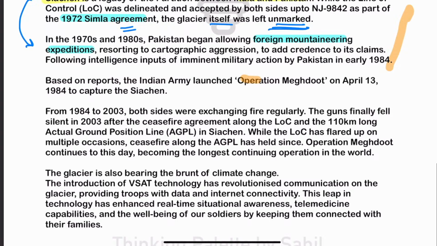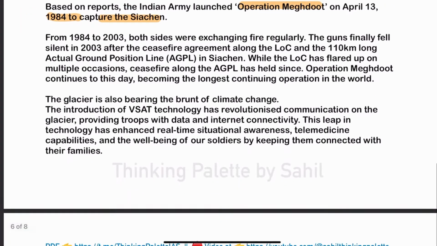Now what happened? India started Operation Meghdoot to remove Pakistan from this particular region, and in 1984, Siachen was captured. Even after that, from 1984 to 2003, there were regular fires and skirmishes. But in 2003, finally, a ceasefire agreement was signed, and a 110-kilometer long Actual Ground Position Line was drawn. By that, Siachen became part of India.